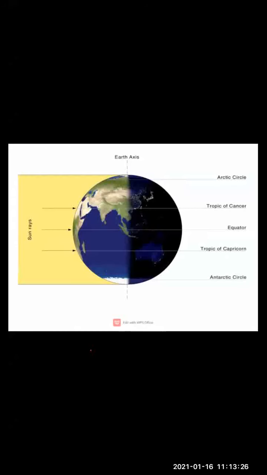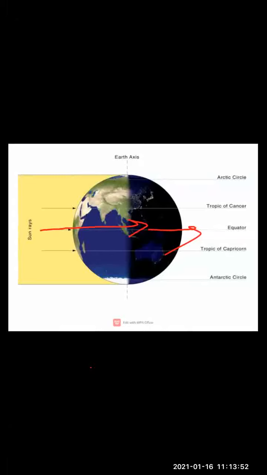Clear, children? So now see here, as we know that Earth revolves around the sun, so the equator receives what? Perpendicular rays on 2 days. Clear, children? As the Earth is revolving around the sun, because of that, what happens? The equator receives what? Perpendicular rays. So you can see here clearly, the equator is receiving perpendicular rays on 2 days in the year.